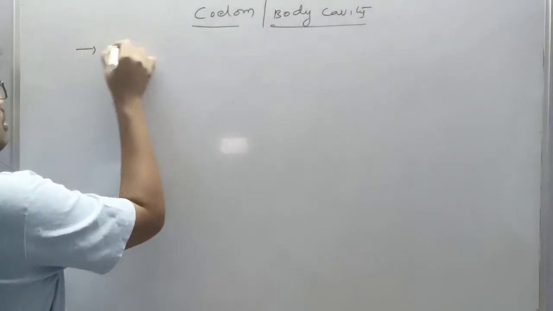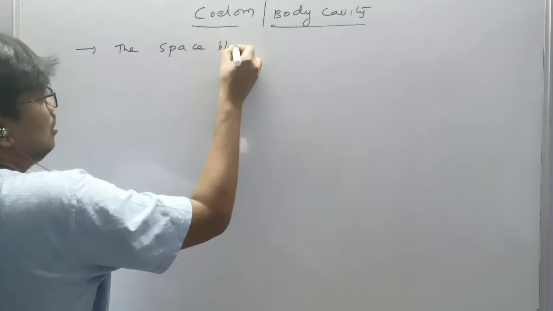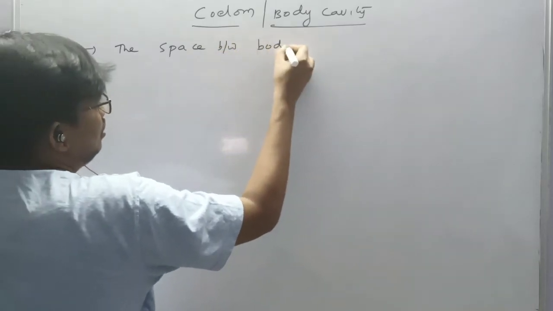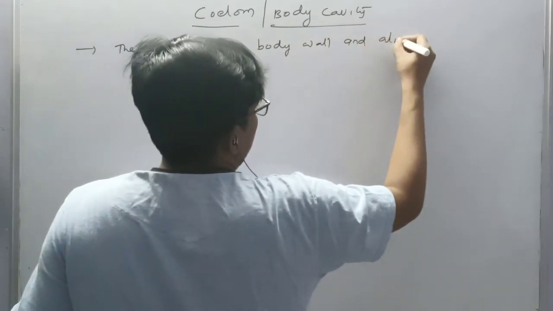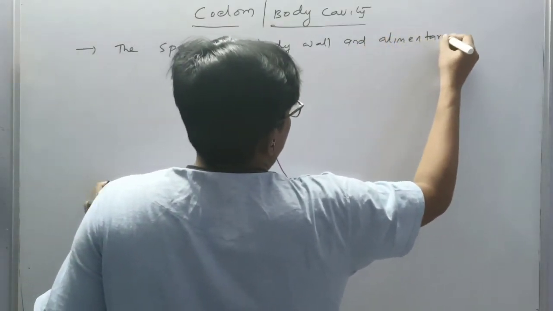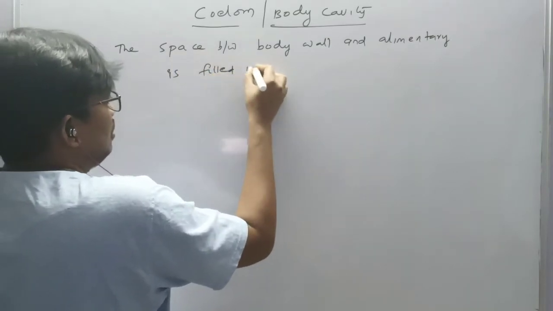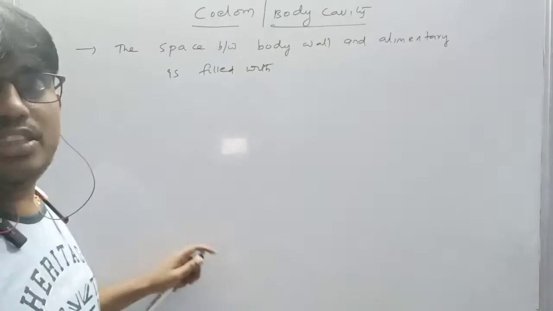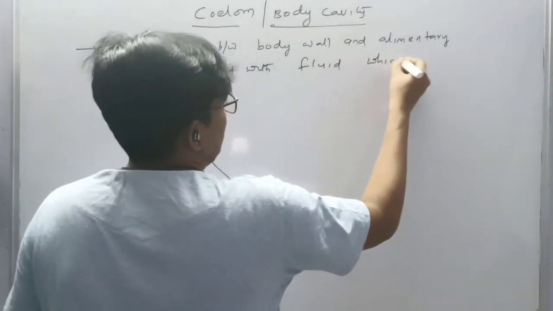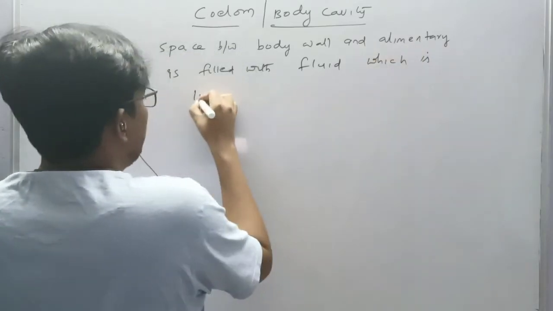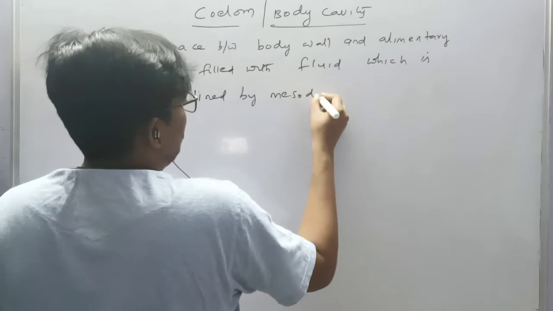The space between the body wall and alimentary canal is filled with fluid, which is lined by mesoderm, called body cavity or coelom.